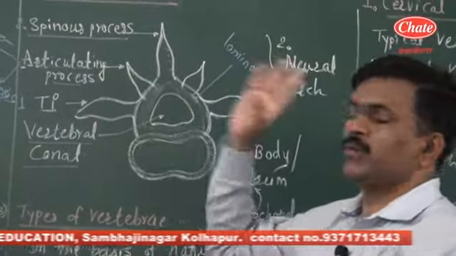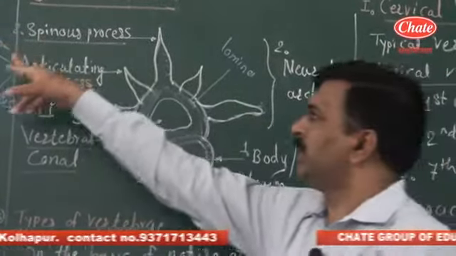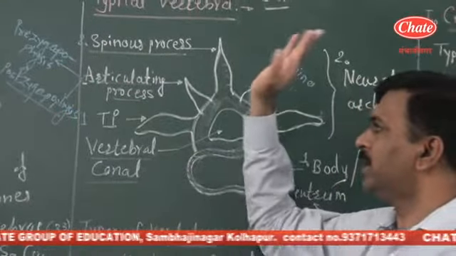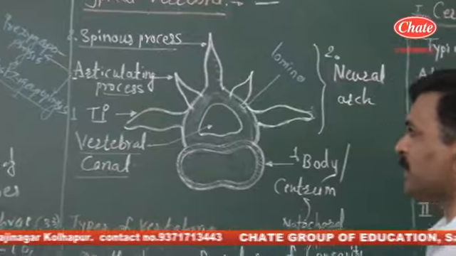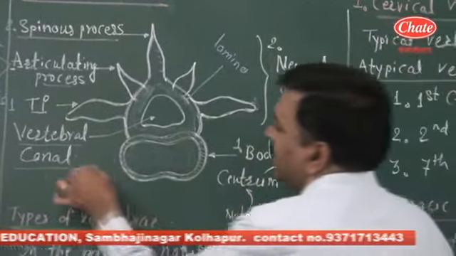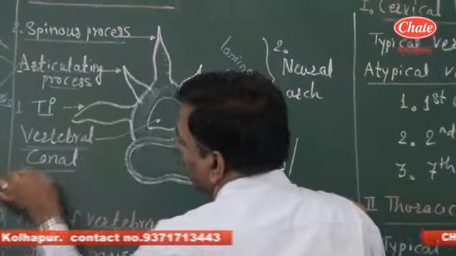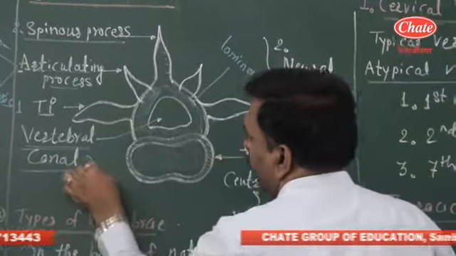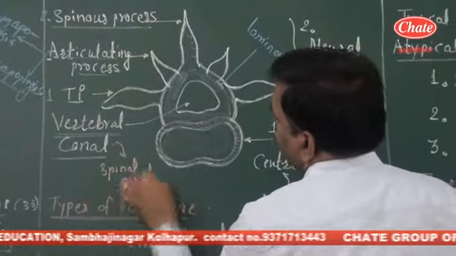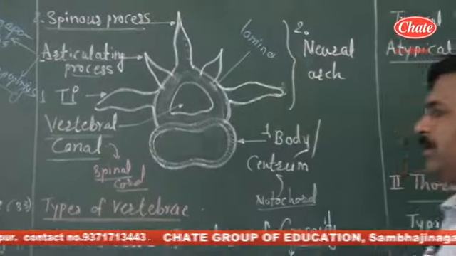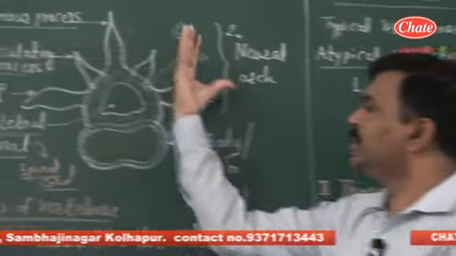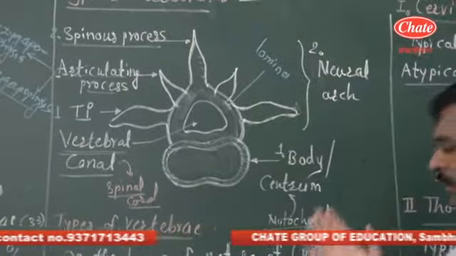These articulating processes are four: two are the superior articulating processes, pre-zygapophysis, and two are the inferior articulating processes, post-zygapophysis. The neural arc encloses a cavity termed the vertebral canal, and through this vertebral canal the spinal cord runs through the vertebral column. So this is about the neural arc and the typical structure of a vertebra.